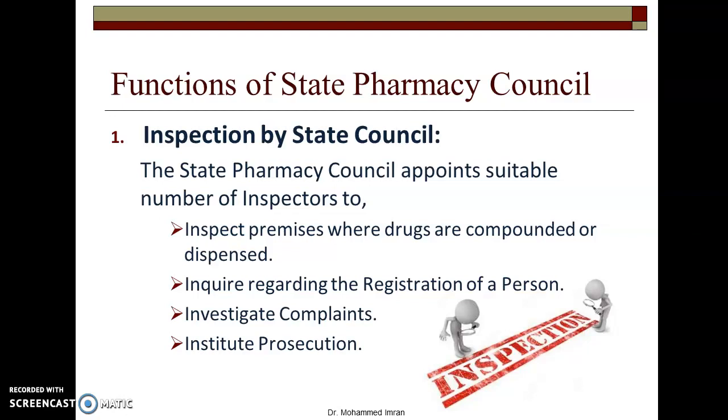First one, the inspector may inspect the premises where drugs are compounded or dispensed, that is manufacturing areas like that. And the inspector may also inquire regarding the registration of a person. Means if someone is claiming that he is a registered pharmacist, then the inspector may inspect whether he is truly a registered pharmacist or not. Then any inspector may investigate the complaints which come to them. Then they also prosecute or inspect the institutions which are running the pharmacy courses. So these are the 4 types of inspections that are generally carried out by inspectors of the state council.